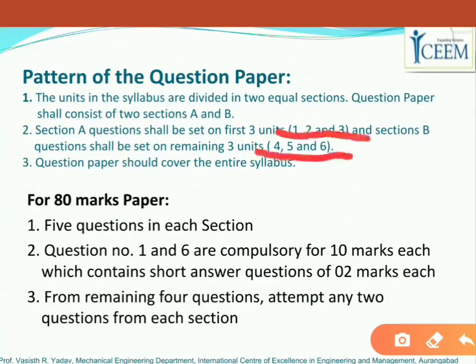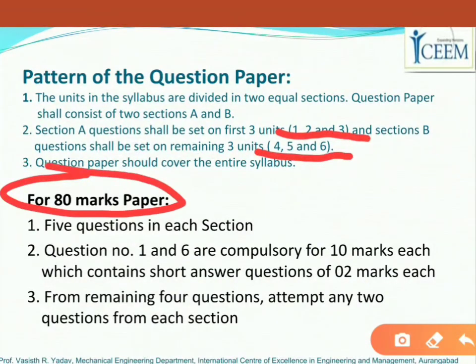Now particularly talking about the 80 marks university question paper, we will have a total of 5 questions in each section.